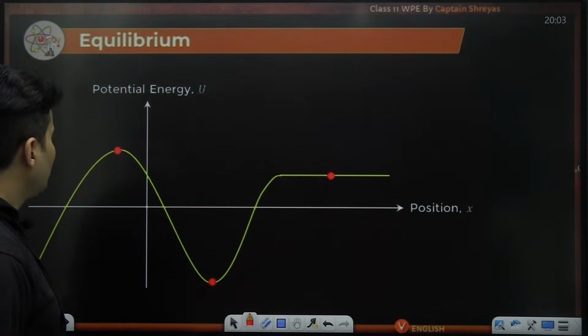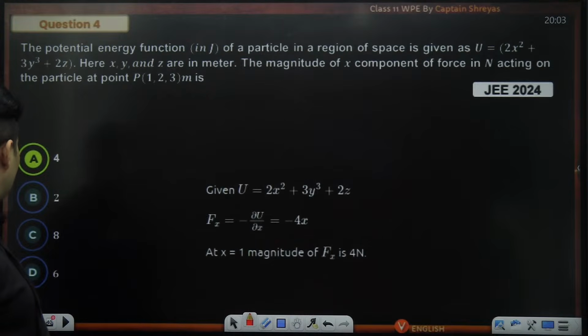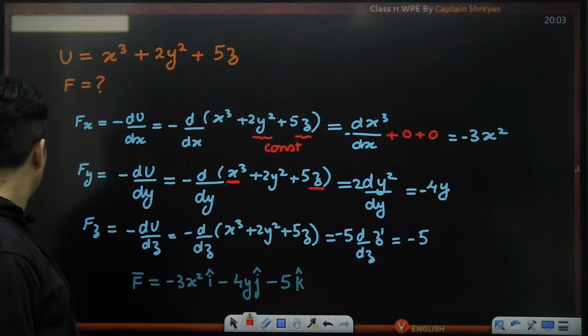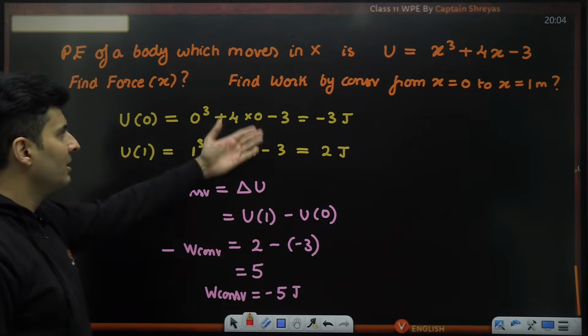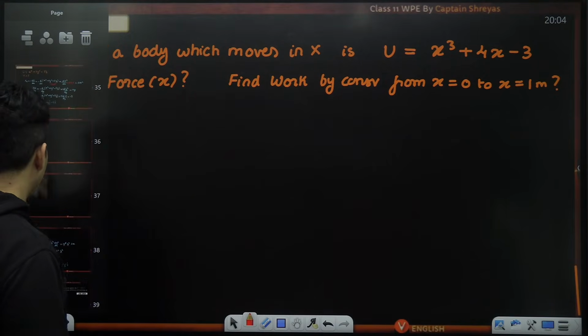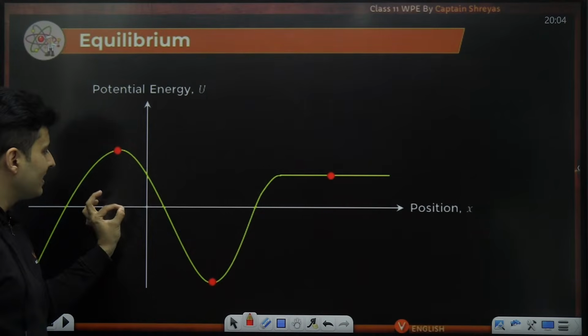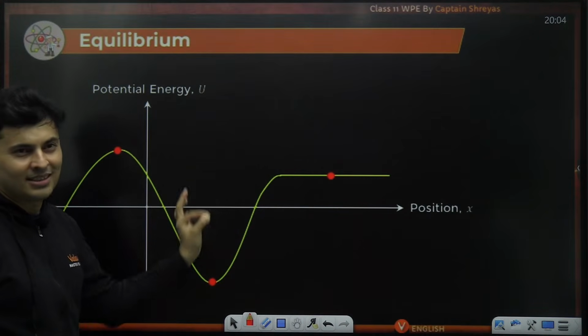Potential energy curve. Imagine in these equations, whichever we did over here, the energy was changing with X or Y or Z. So if you plot it on a graph, at this X, what is the energy? At this X, what is the energy?